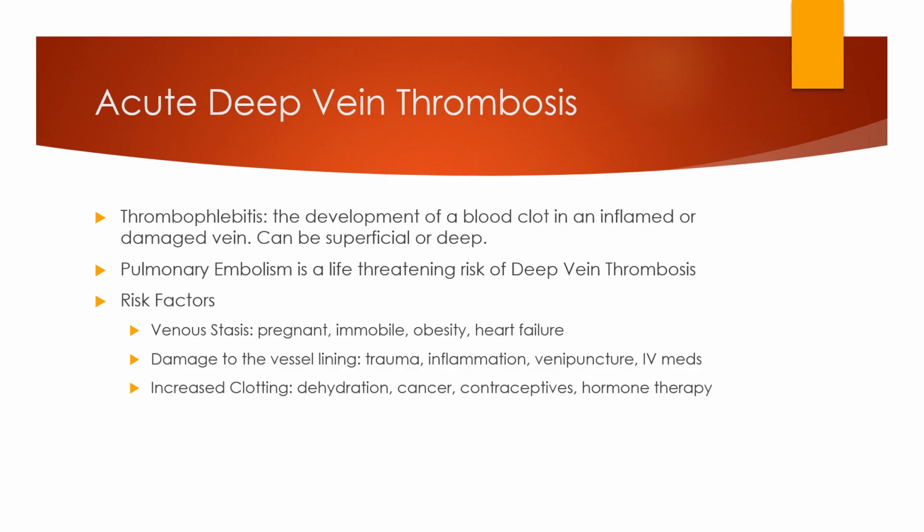One of the life-threatening complications of DVTs is a PE, because that clot that forms, let's say, in the leg can break off. And when it does, it goes into the heart, and then the next place it ends up is in the lungs, and then it gets stuck in the pulmonary arteries. Some of the risk factors for this: venous stasis, so where blood is being still, right? If you're pregnant, immobile, obese, or you have heart failure, blood stays still in places longer, and that can lead to clot formation.